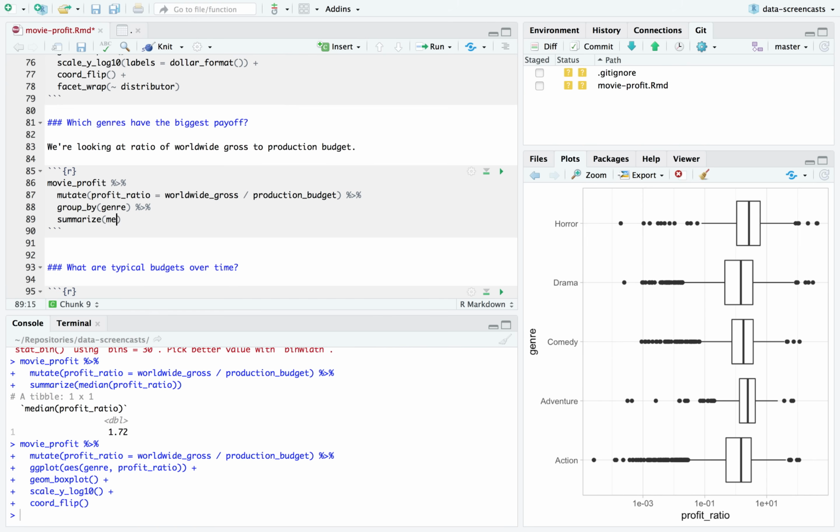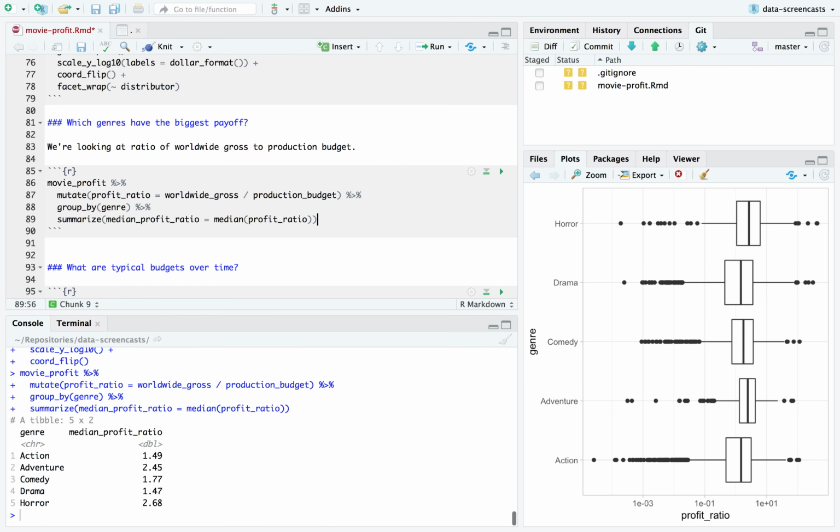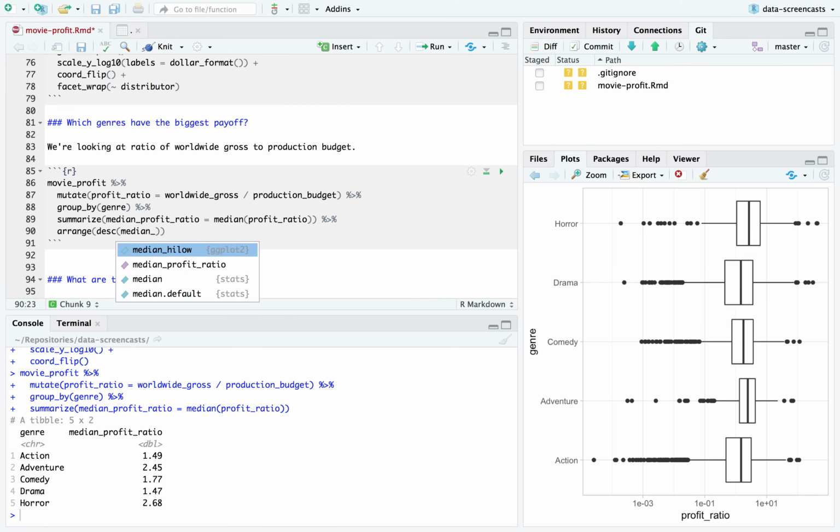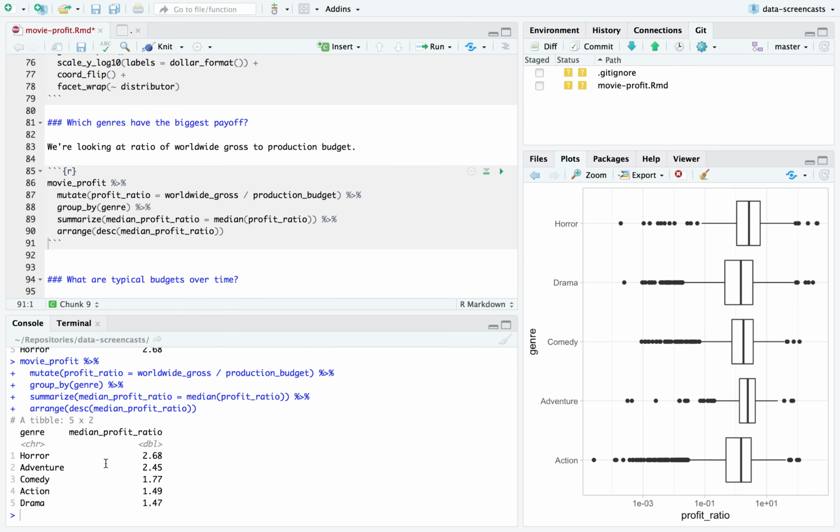I'm going to instead look at the median profit ratio. So I'm going to do median profit ratio equals median of profit ratio, and arrange in descending median profit ratio. All right, the ones that make their money back the most are horror, 2.5 times the average one, adventure, comedy, action, drama. That's pretty interesting.